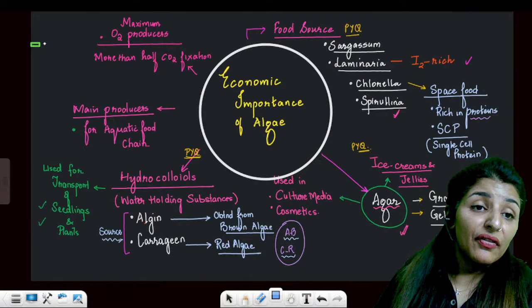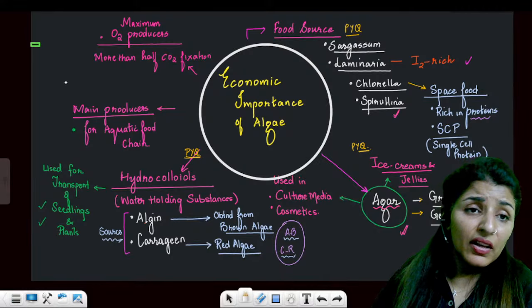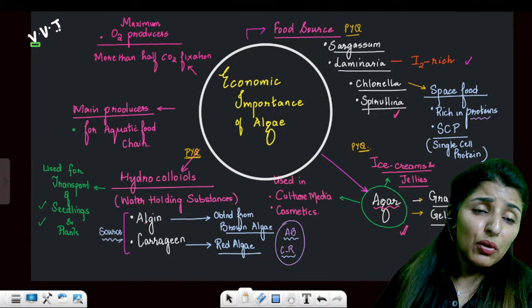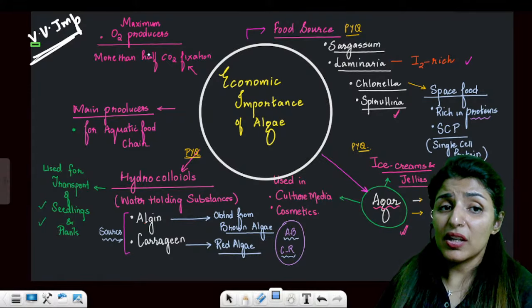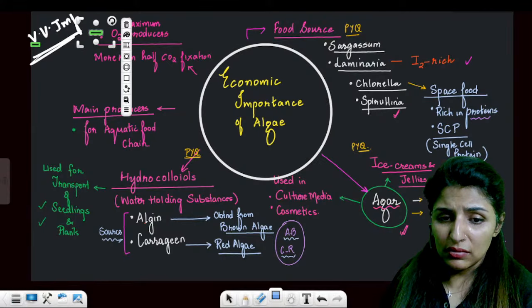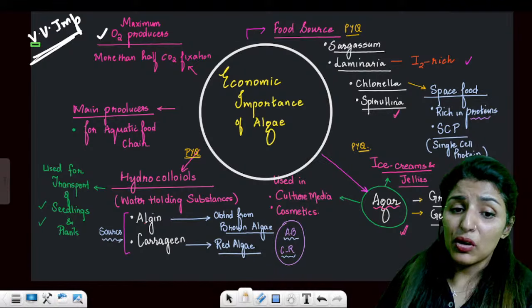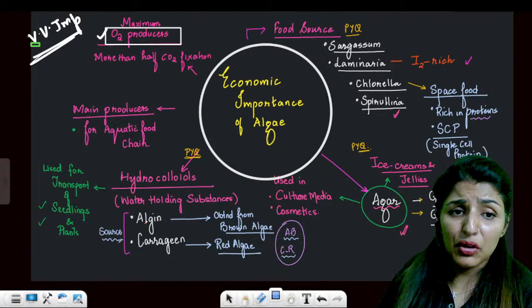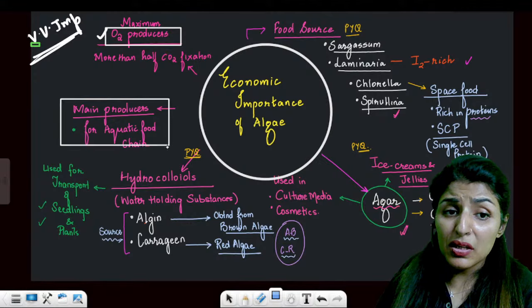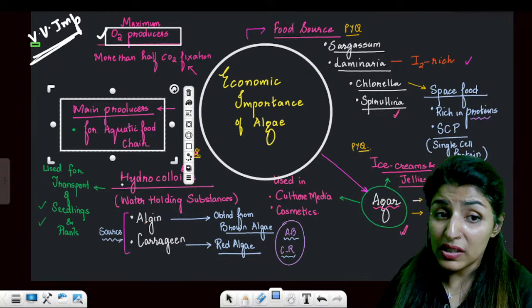Now, one very, very important slide. Very, very important slide. See here, economic importance. They are oxygen producers. Are these clear? They are the main oxygen producers. They are the main producers of food for the aquatic food chain.